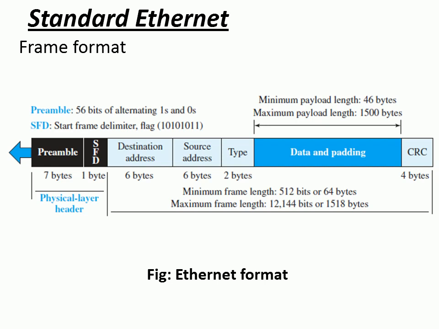And what is the maximum payload length here? As you can see in this figure, it is 1500 bytes. So if the data is more than 1500 bytes, then it has to be divided, that is fragmented, and encapsulated in a number of frames, right? Now the work of the upper layer protocol is to know the length of the actual data, in order to remove the extra padded zeros, or to add the extra zeros at the sender side. So it is decided by the upper layer protocol, but the main thing is that the upper layer protocol needs to know the actual length of the data.